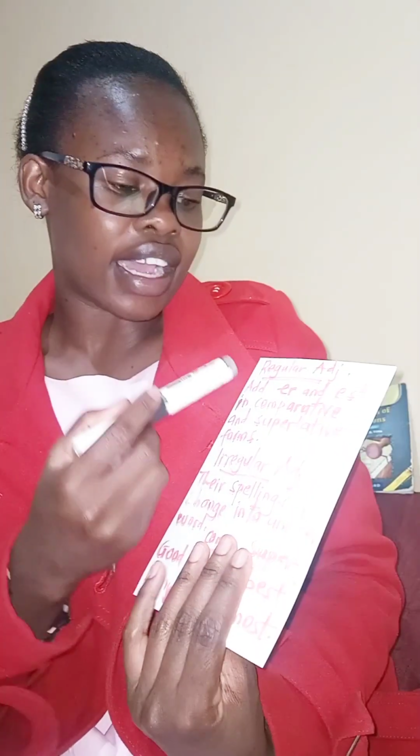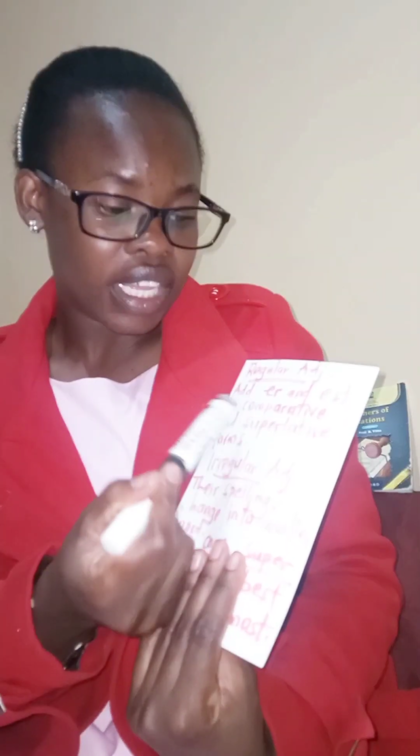For example, great. The positive form of the word great is great. The comparative will be greater, and then the superlative will be greatest.